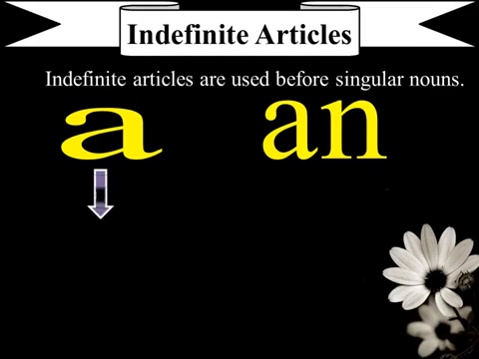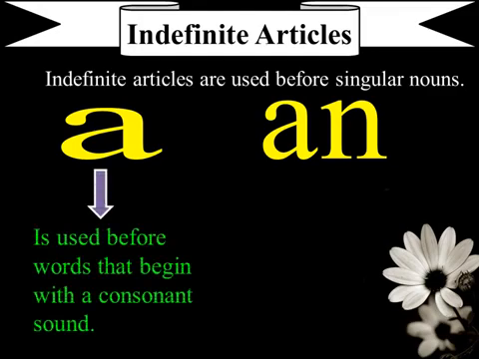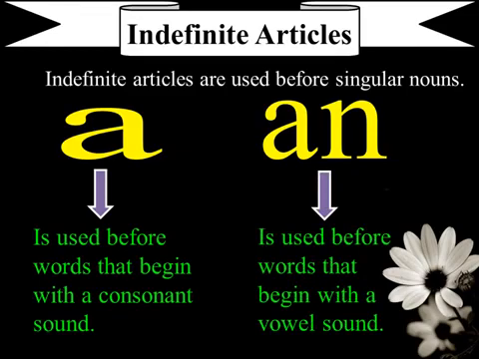A is used before the words that begin with the consonant sound. An is used before the words that begin with the vowel sound. Children, I hope you all know what consonants and vowels are. So children, a and an are the indefinite articles. A is used before the consonant sound. An is used before the vowel sound.